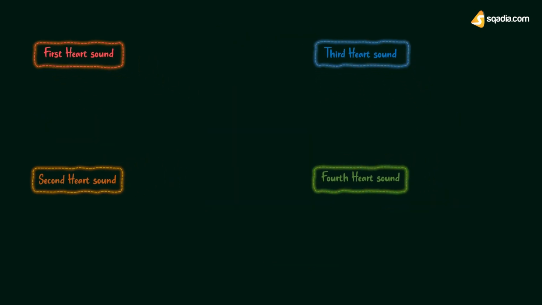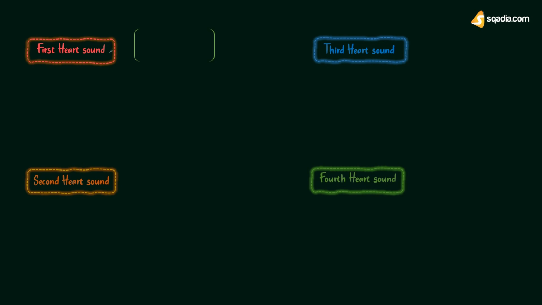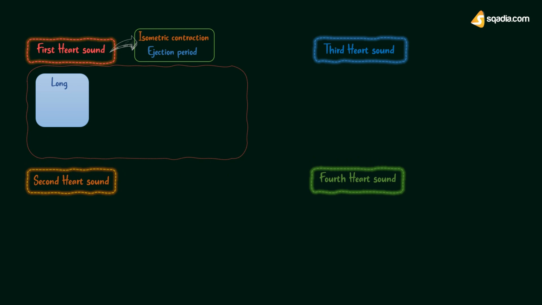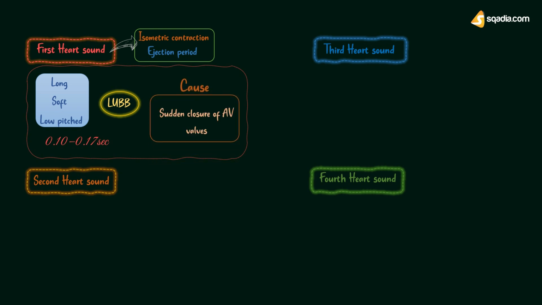First heart sound is produced during isometric contraction period and earlier part of ejection period. It is a long, soft, and low-pitched sound. It resembles the spoken word lub. The duration of this sound is 0.10 to 0.17 second. Major cause for first heart sound is the sudden and synchronous or simultaneous closure of atrioventricular valves.